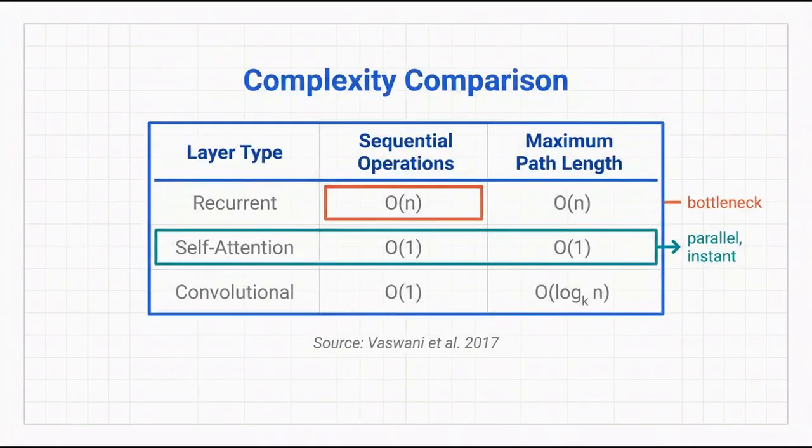According to Vaswani et al., 2017, recurrent neural networks require order n sequential steps, whereas self-attention operates in order 1 sequential time with an order 1 maximum path length, allowing instant parallel interactions between all words. In contrast, convolutional layers require order 1 sequential steps but have a maximum path length of order log base k of n, where k is the convolution kernel size.